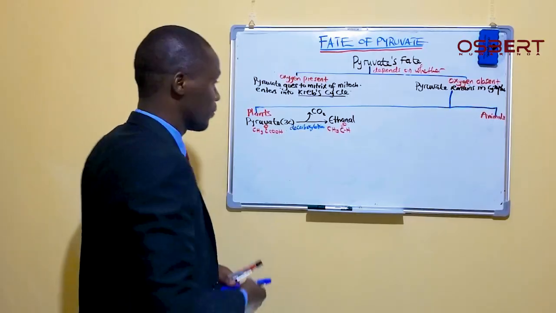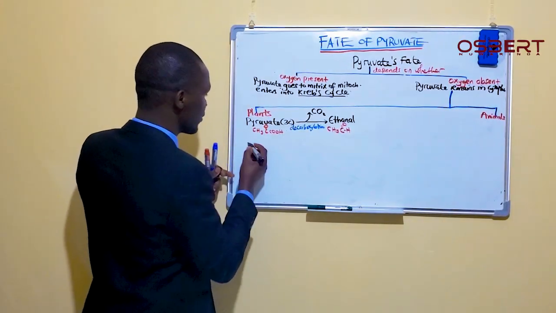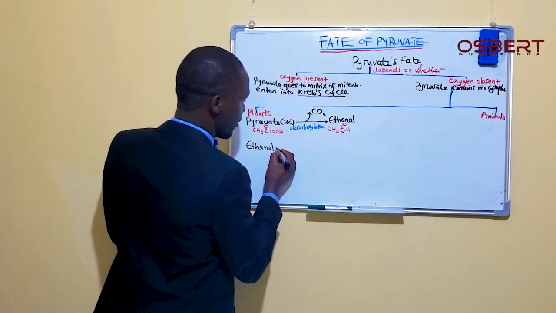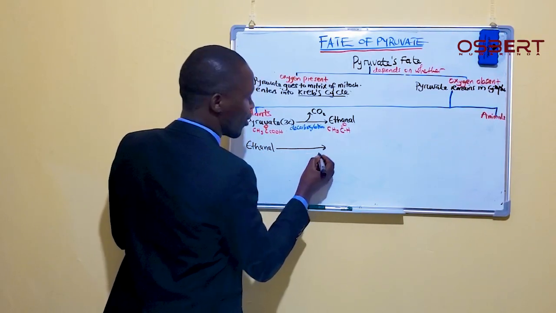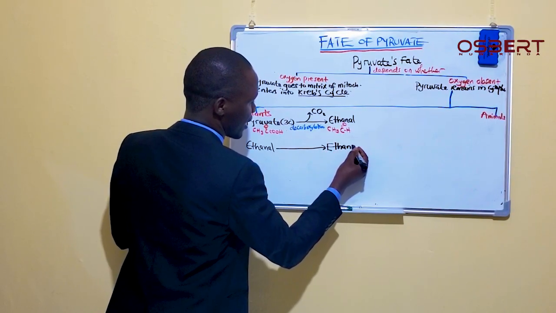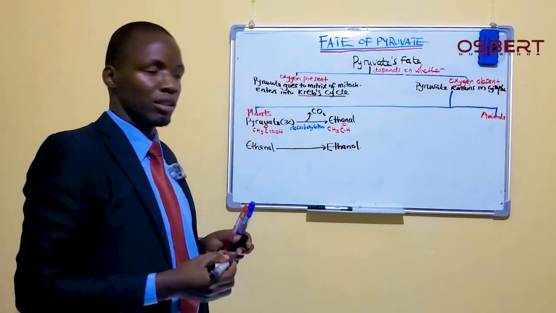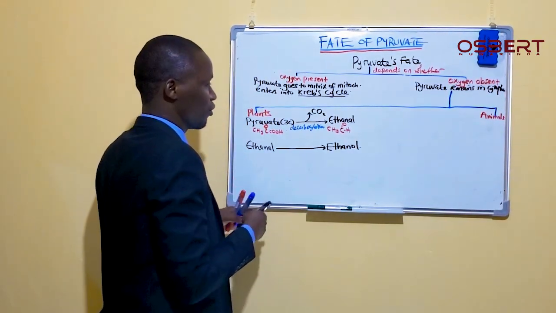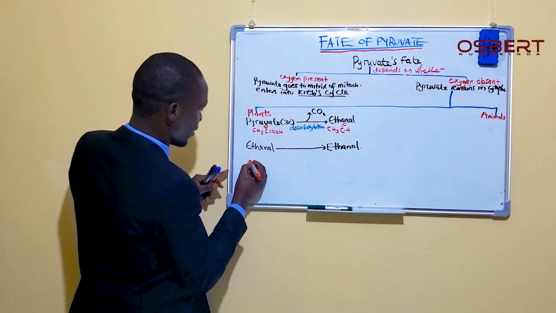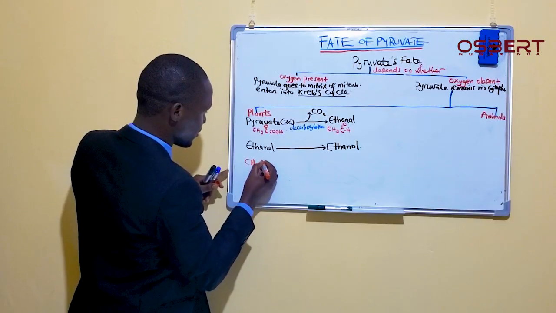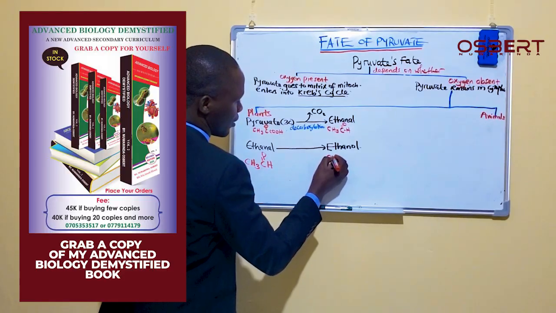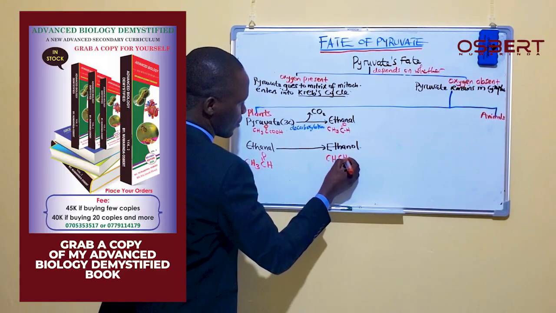After the ethanol has been formed, it is what will give us our alcohol. And the alcohol which comes from this is none other than ethanol. For those who love some chemistry, if you look at ethanol, it is CH3CH2OH.